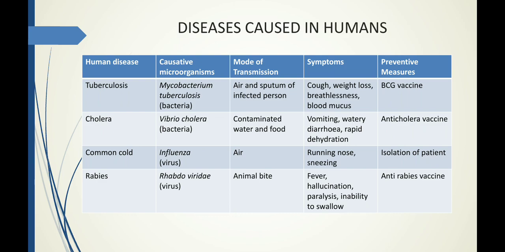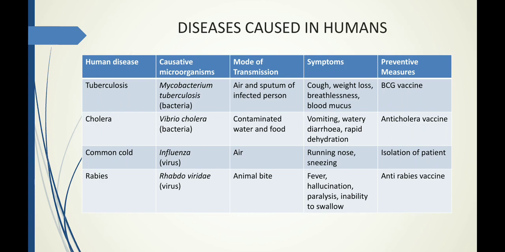The next one is rabies. So rabies is a viral disease which is caused by Rhabdoviridae. Rhabdoviridae is a virus which is causing rabies, and rabies is caused by animal bite. This virus lives in the saliva of the animals, and when these animals bite, this saliva enters into your bloodstream through the wound and hence causes rabies.